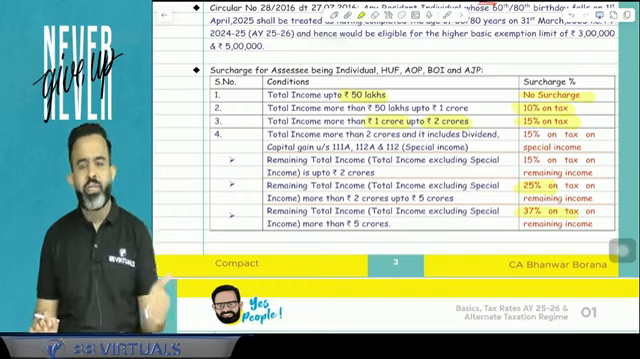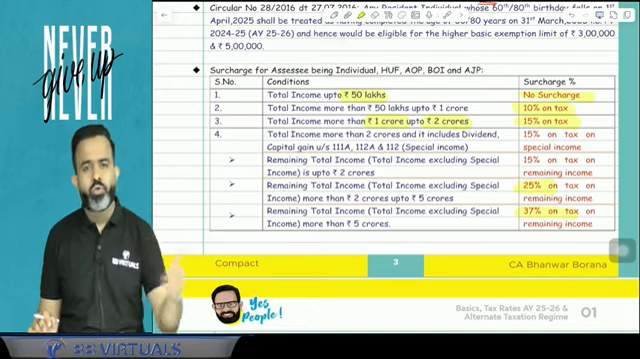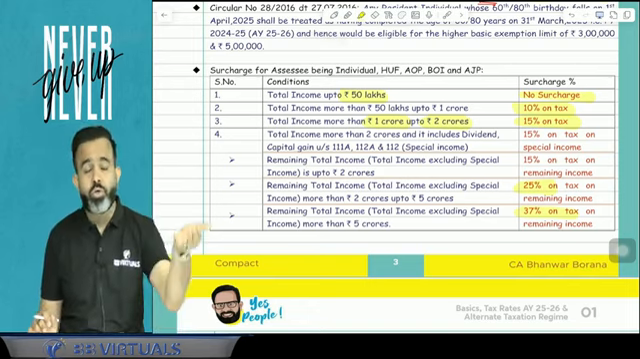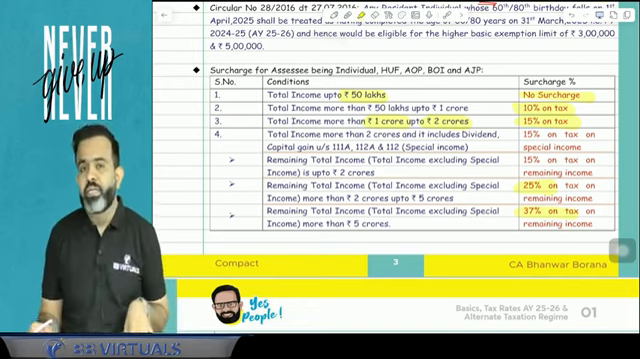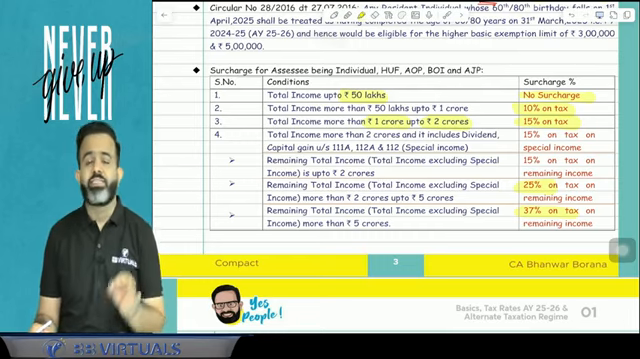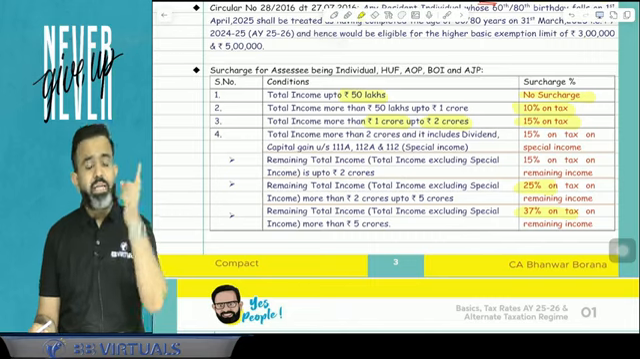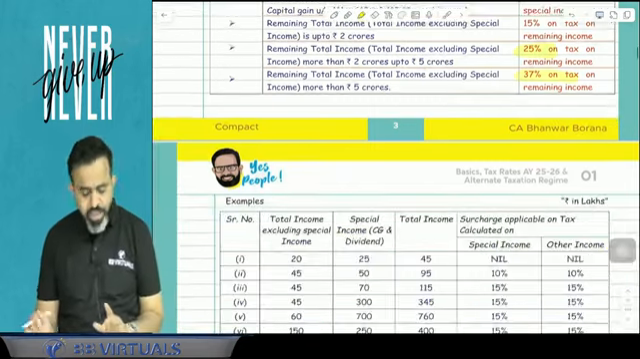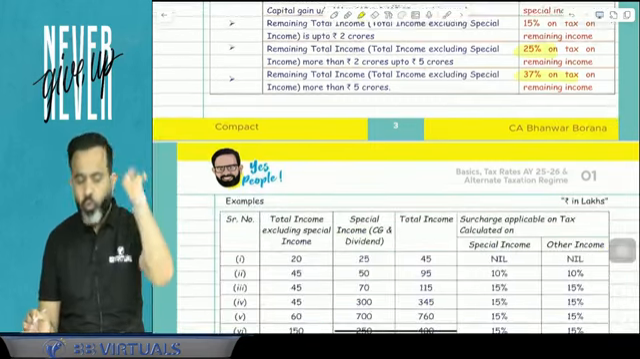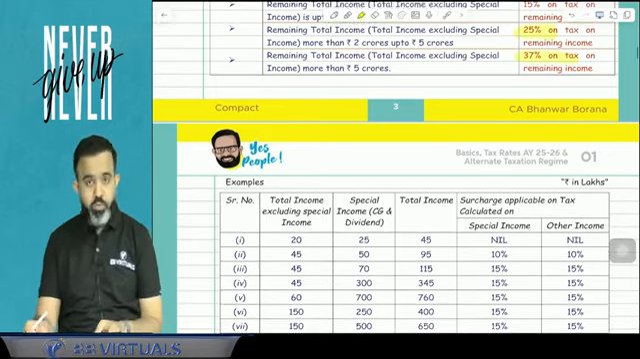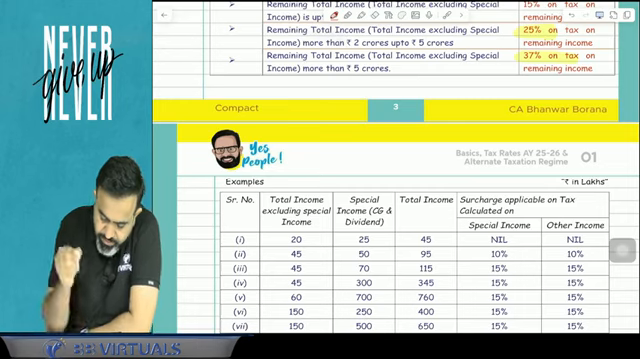More than 50 lakh up to 1 crore, 10% surcharge. 1 crore to 2 crore, 15% surcharge. More than 2 crore up to 5 crore, 25% surcharge. And more than 5 crore, 37% surcharge. But guys, remember, here the lawmaker says that in case of these 4 special types of income, now which 4 special types of income? Try to understand.